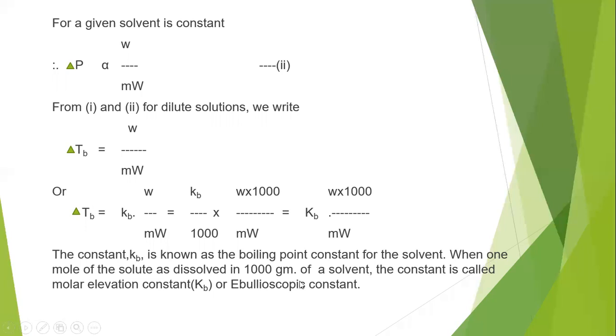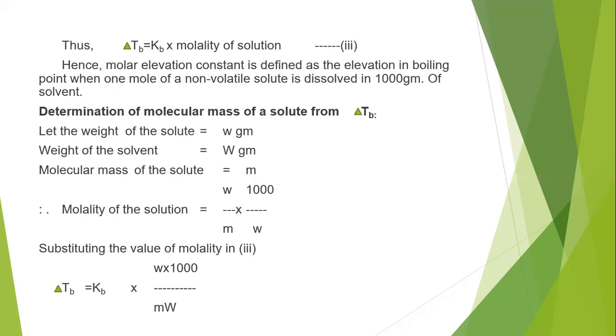B is for boiling. So the ebullioscopic constant or molar elevation constant is nothing but the value when 1 mole of a solute is dissolved in 1 kg or 1000 grams of a solvent. Thus delta TB, the elevation in boiling point, is equal to the ebullioscopic constant or molar elevation constant into the molality of the solution.